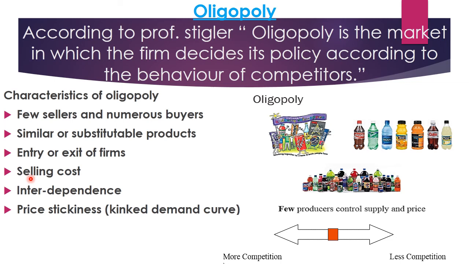Next comes the selling cost. We discussed the selling cost. What do you mean by selling cost? That is the expenses which are incurred for selling the product. To sell the product, whatever expenses are incurred, that is called selling cost. Examples are packaging, making the product look attractive, sales tax, transportation, showroom expenses, or any prize or gift we give for selling in the market, which becomes the advertisement cost. And the selling cost does not include the production expenses.